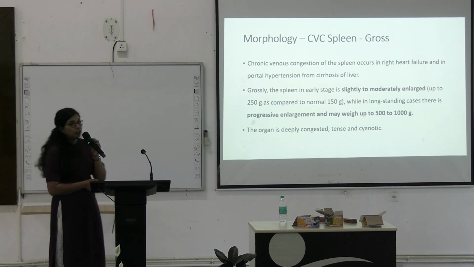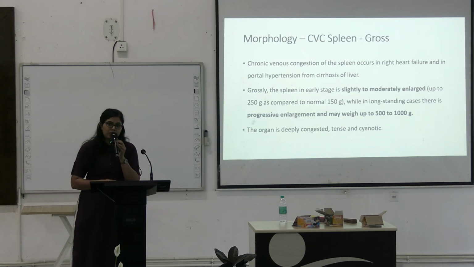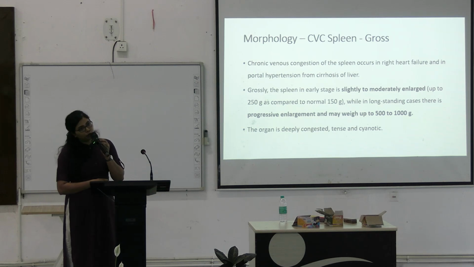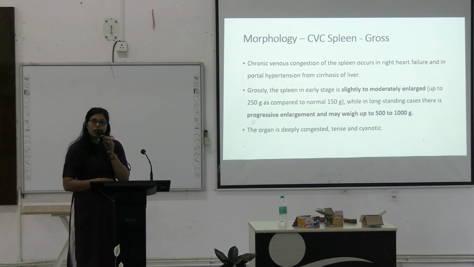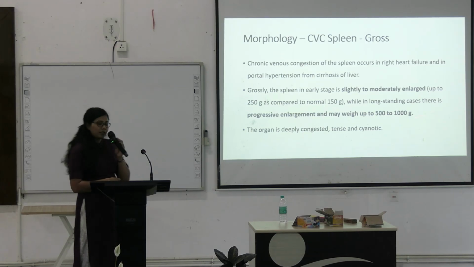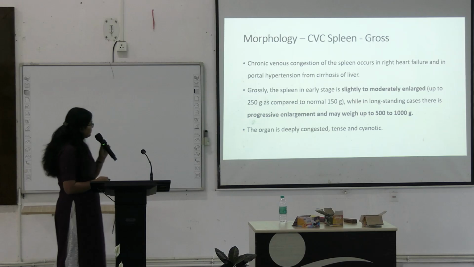But if there is long-standing splenic congestion with massive splenomegaly, it can weigh 500 to 1000 grams, so basically up to 1 kg. The organ is deeply congested, tense and cyanotic.